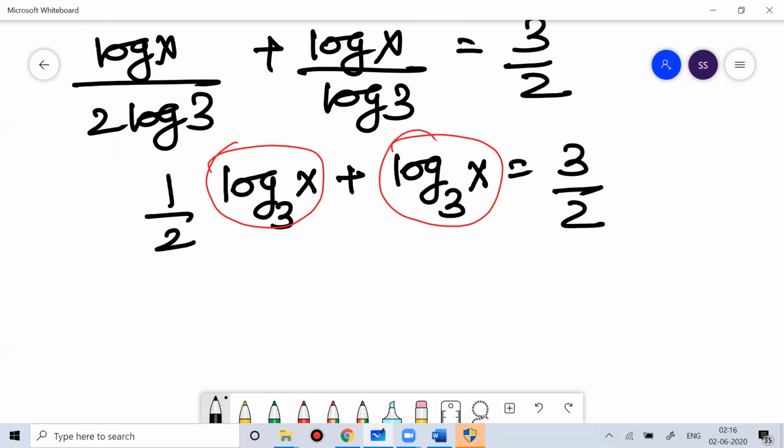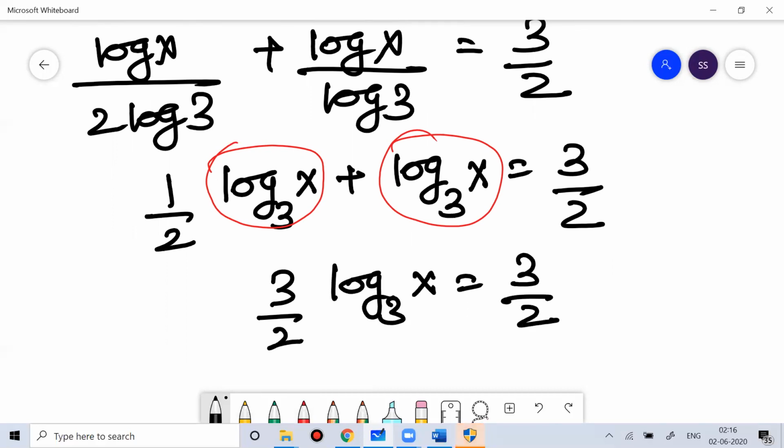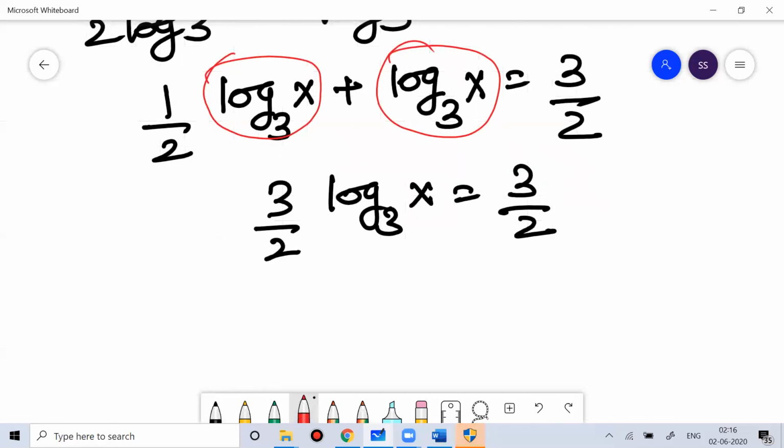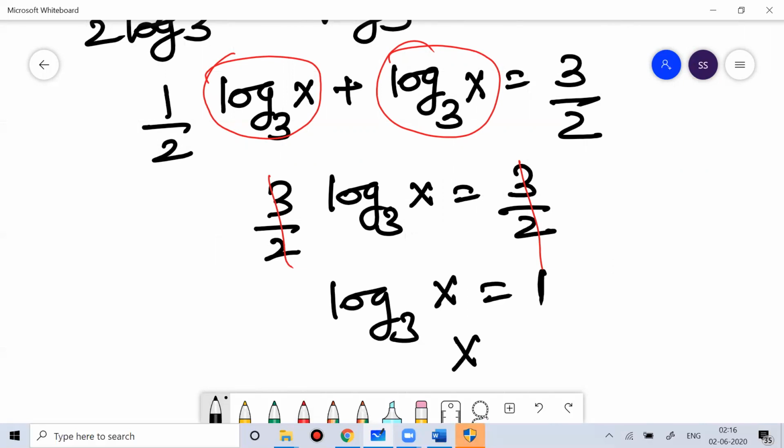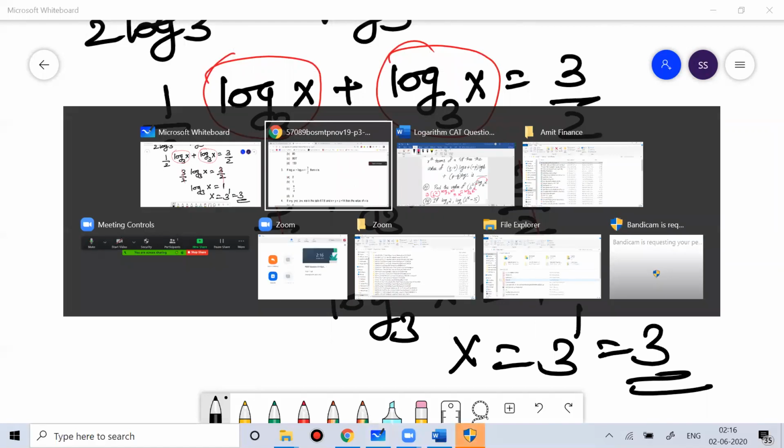How much will you get? A plus a by 2, 3 by 2. So 3 by 2 of log 3x is equal to 3 by 2. The 3 by 2 cancels. So ultimately you can say log of base 3x is equal to 1. So what is the value of x? x is equal to 3 to the power 1, which means 3. That is your answer. The value of x is 3.